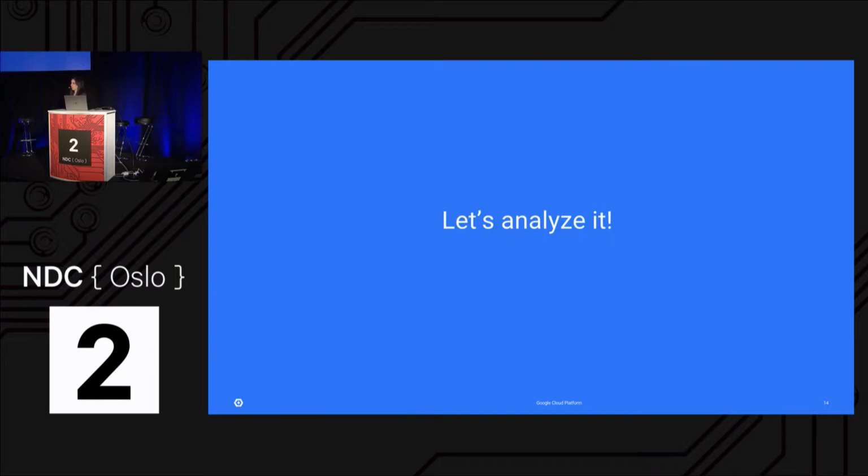But now that our bike data is in BigQuery, I want to analyze it. So I'm going to walk you through a bunch of the queries that I ran, along with some of the visualizations I created on the data.